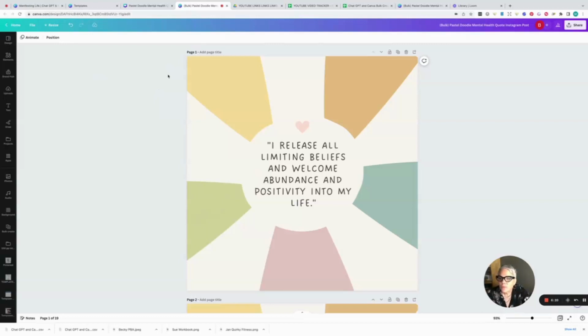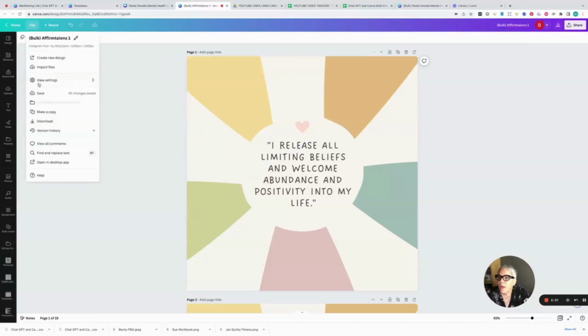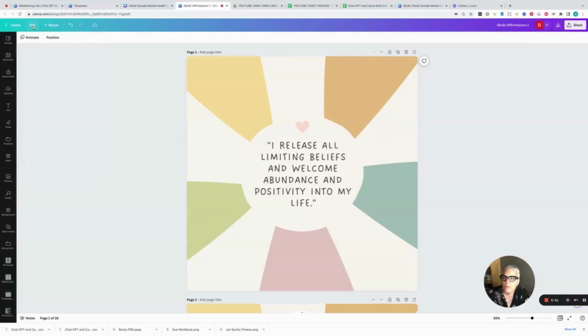So here is my original, and it's called Pastel Doodle Mental Health Quote Instagram Post, right? So I'm just going to write affirmations 1 here, just so I'm not confused, because this is the first set that we did in Bulk Create. And then I'm just going to hit save. I could hit save to a folder, but in this case, I'm just hitting save.